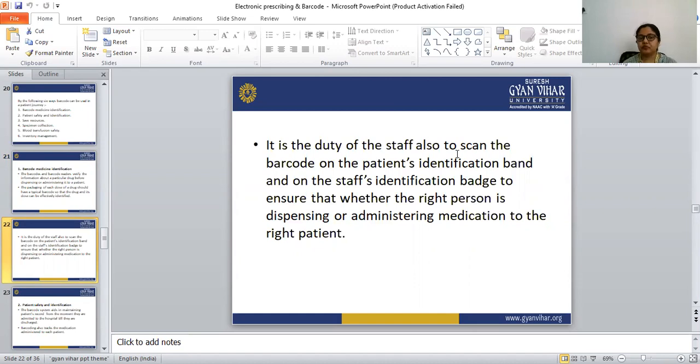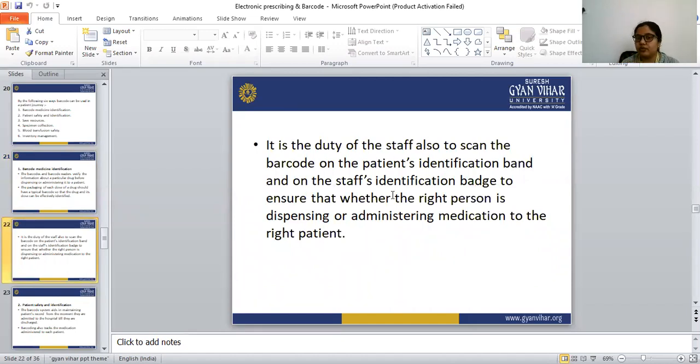When the patient is admitted to the hospital, a wristband is given to that patient. That wristband also has a barcode, and with its help we can identify all the details of the patient.